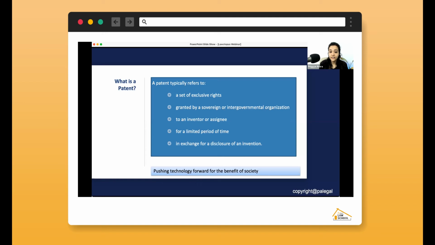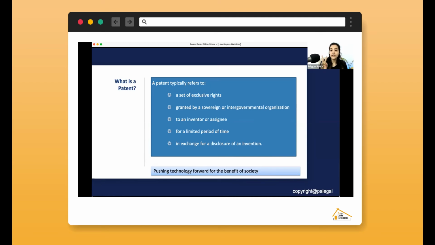So what does the word assignee mean? Inventor means someone who has invented an invention. Assignee means there could be a probability, like Priggya is working for Lawctopus. So if Priggya develops something for Lawctopus, Lawctopus would have the rights on it. So Lawctopus is the assignee and Priggya is the inventor. So these are two different things. Inventor will always remain the person who has invented.